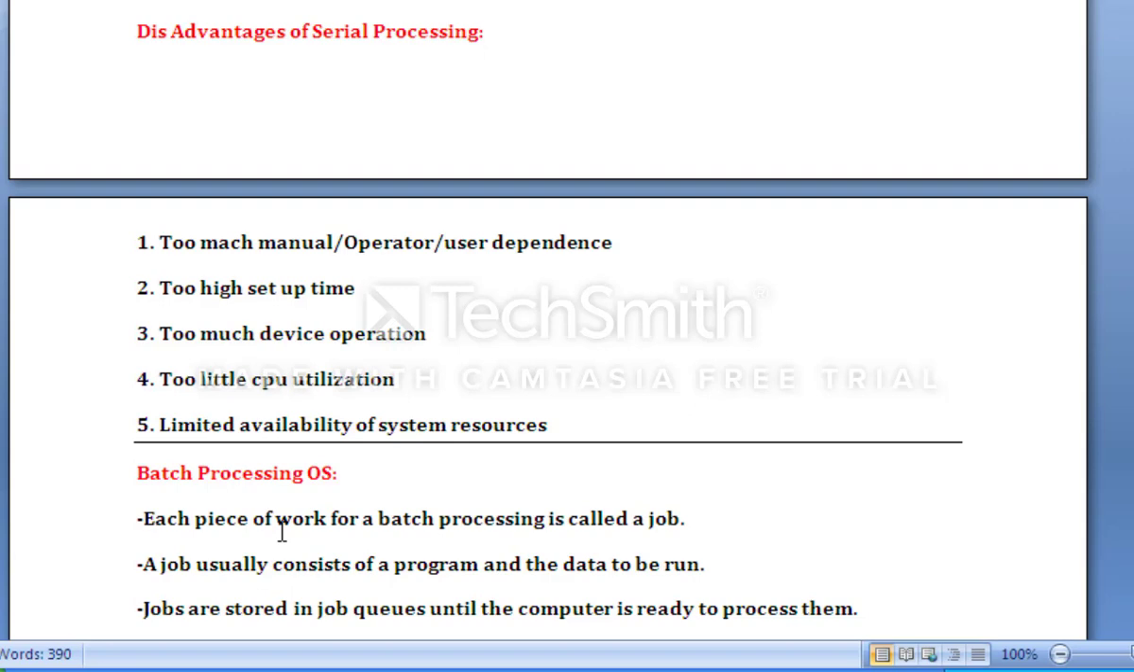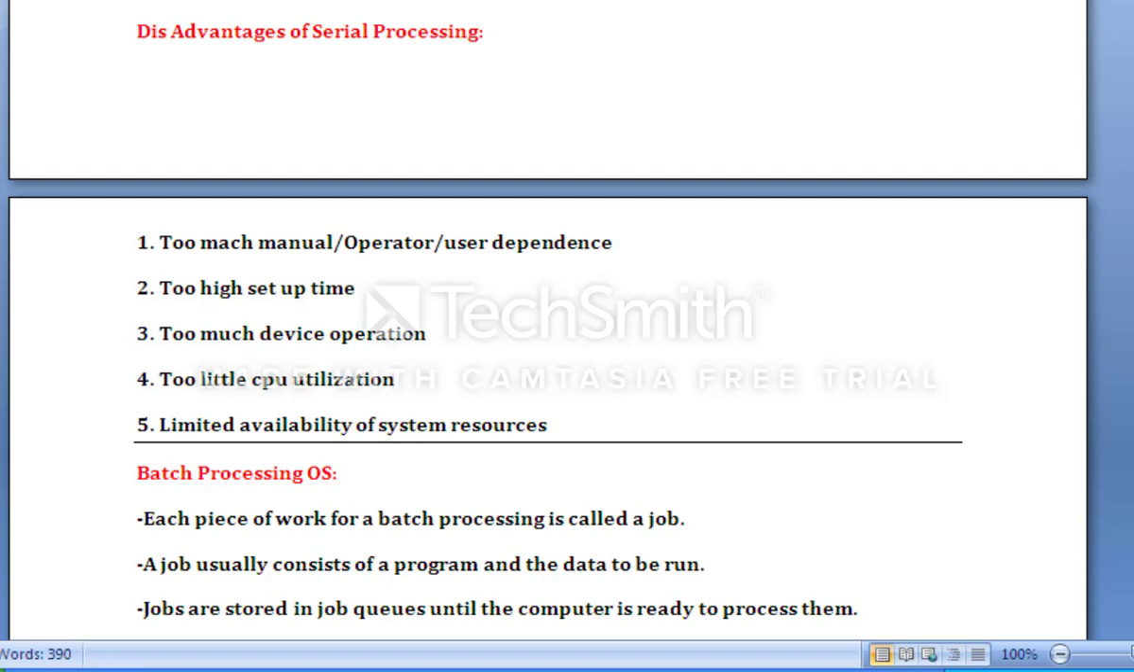Fourth disadvantage is too little CPU utilization. If each expert works individually on the hardware device, again there is no relevant speed match between the devices, because the CPU is a very fast device, but inputting and outputting results onto the printer is quite slow. Okay, so there is a very big difference between the speed of the CPU and the speed of the input device. So with too little CPU utilization, we cannot get better throughput from the CPU. That is why we got too little CPU utilization.